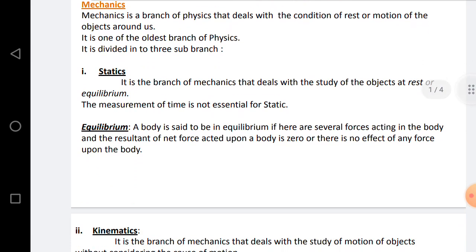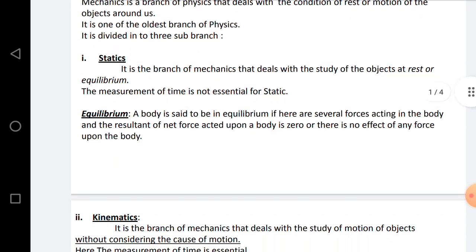A body is said to be in equilibrium if several forces are acting on it and the resultant net force acting upon the body is zero, or there is no effect of any force upon the body.